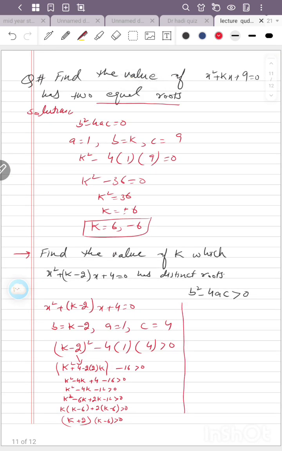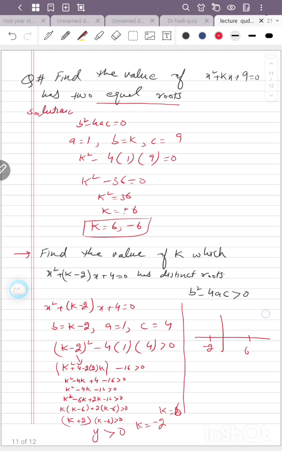Now we already have a very important rule about these conditions. It means y is greater than 0, so k equal to minus 2 and k equal to 6. Minus 2 is here and 6 is here.